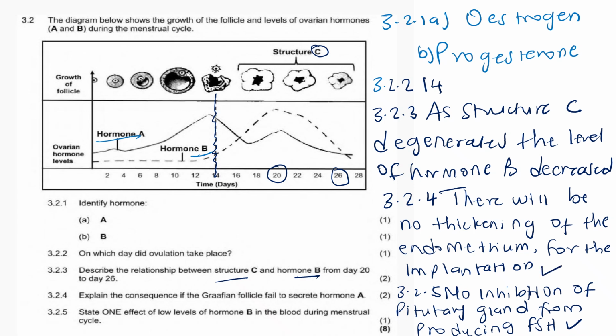Very good. That's the effect of low levels of hormone B, which is progesterone, in the blood during the menstrual cycle.